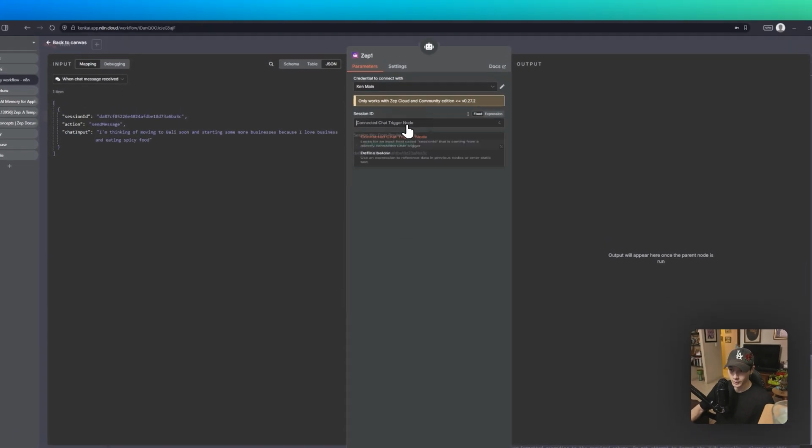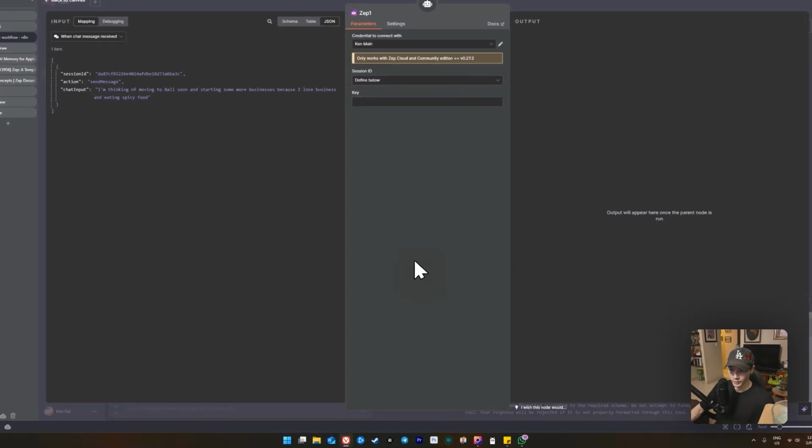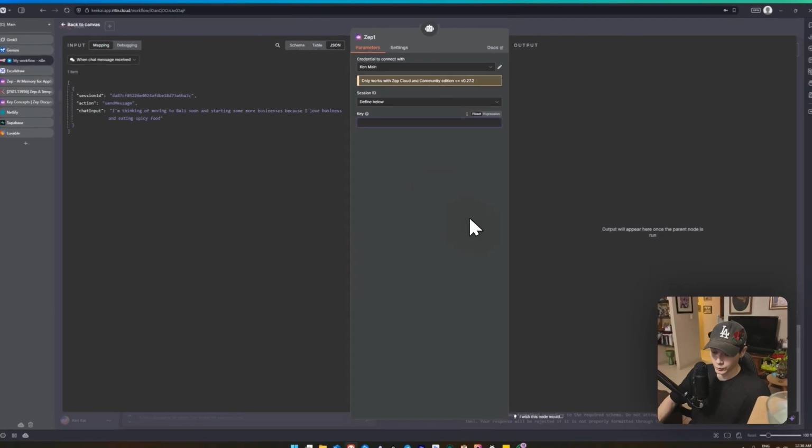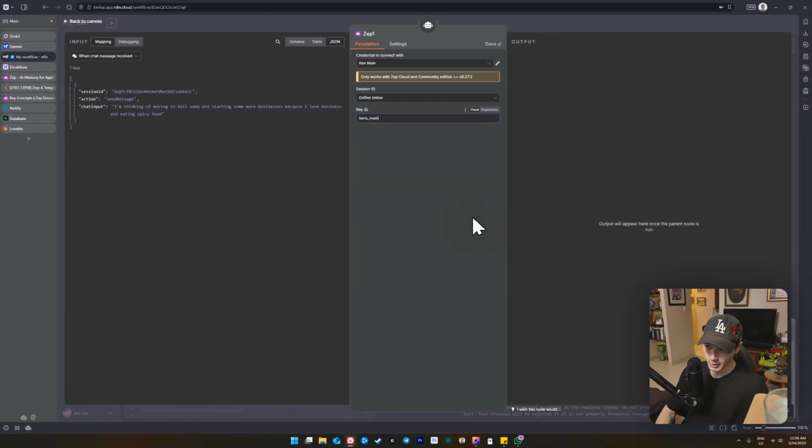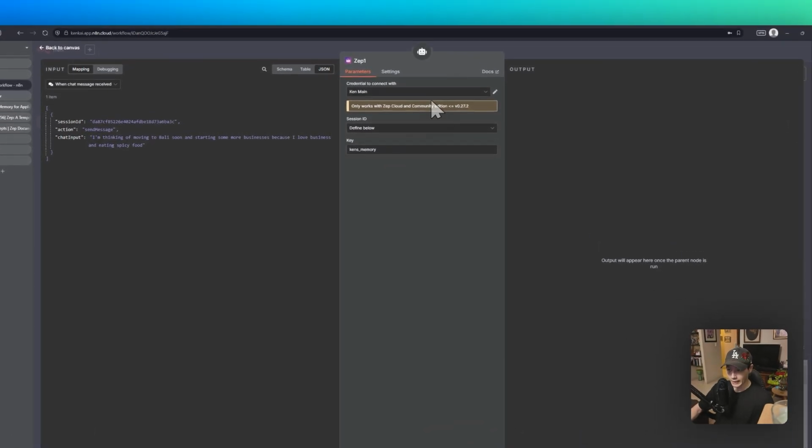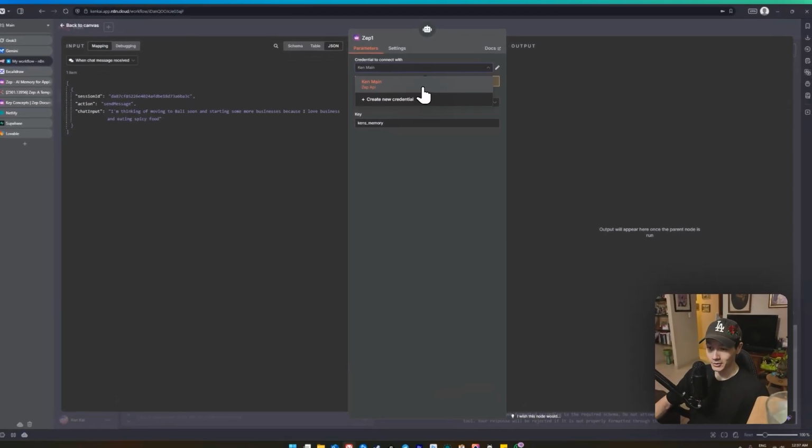But what we can do here is actually just hard code a session ID. Okay, so we might just call it Ken's memory. What that's going to do is save that in Zep as Ken's memory, which is going to be accessed every single time by this agent. Right? So it's not going to go from one memory to the next tomorrow, to the next tomorrow. It's always going to be using Ken's memory. Now, in terms of the API, this is where it gets really simple too.